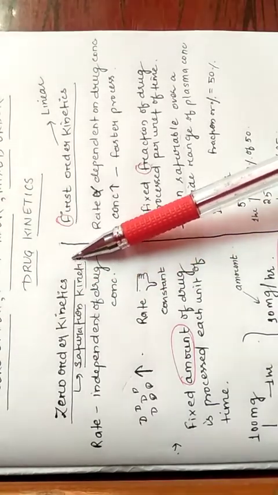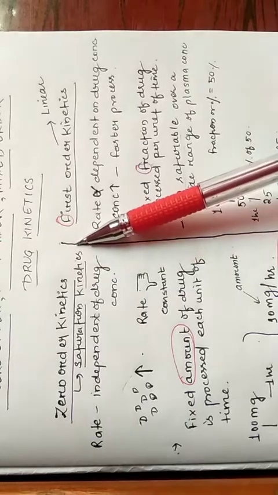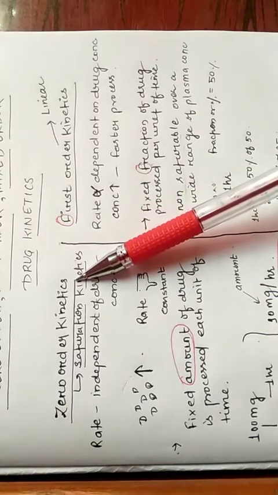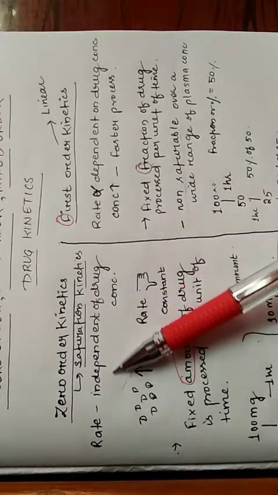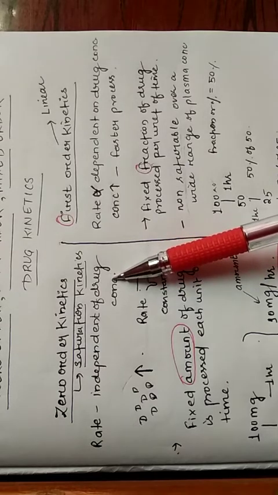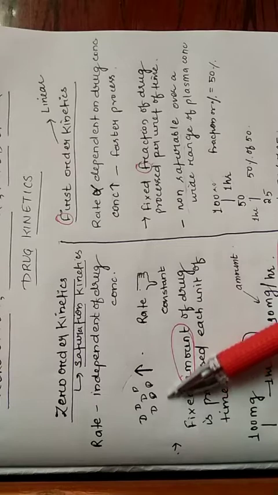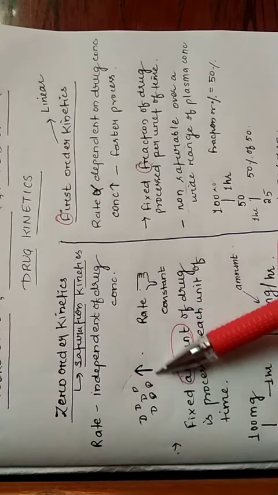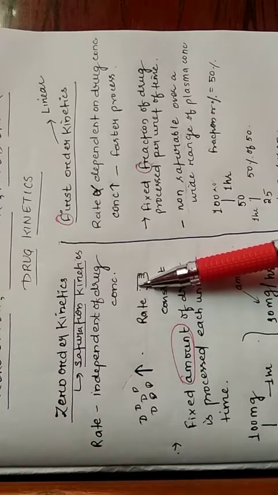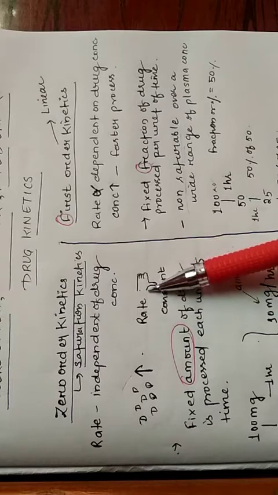Zero order kinetics is also known as saturation kinetics. In zero order kinetics, the rate is independent of drug concentration. It means if the plasma concentration of the drug is increased, there will be no effect on the rate of the reaction and the rate will be constant.